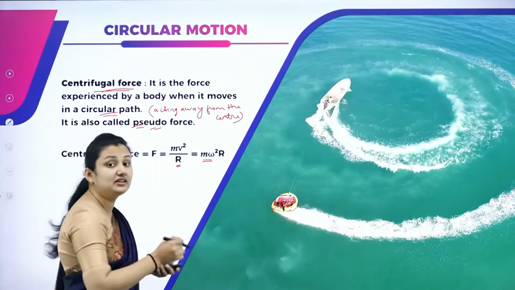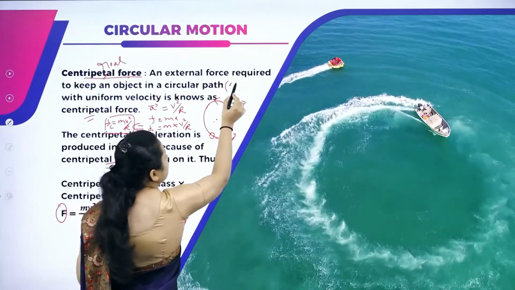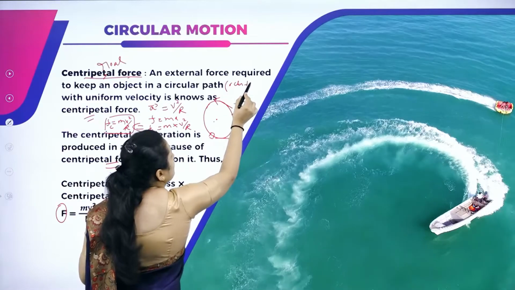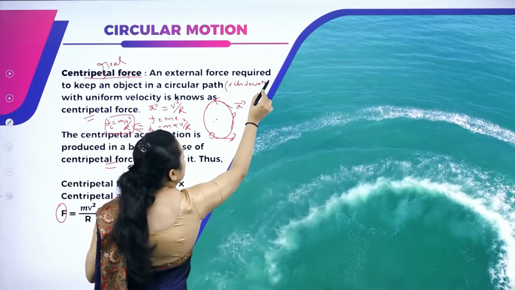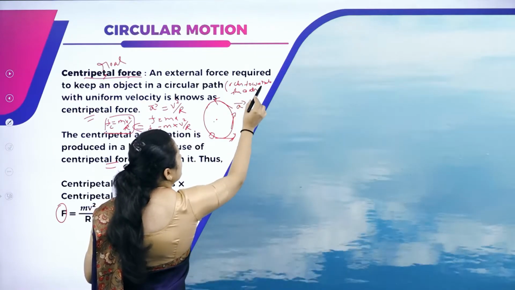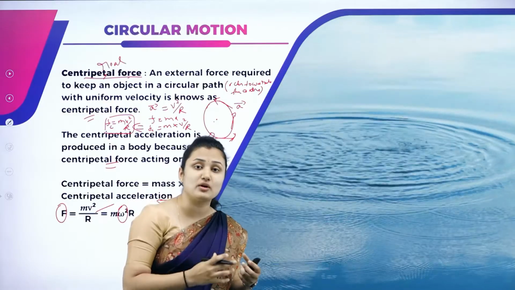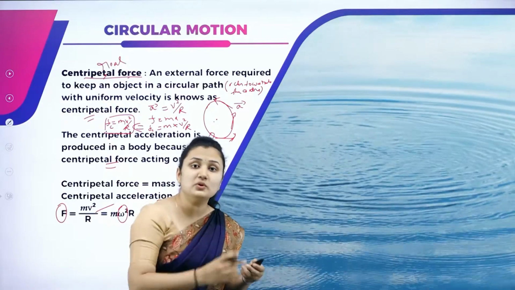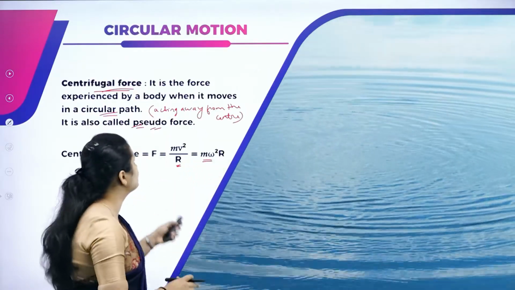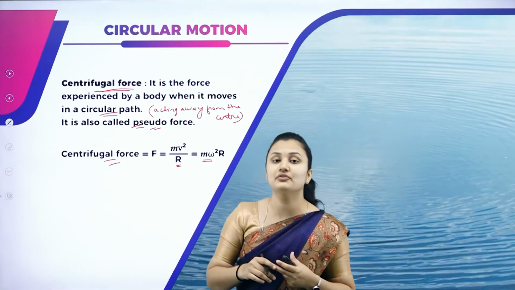Whereas centripetal force acts towards the center. This force is responsible for the object to move in a circular path, whereas centrifugal force acts away from the center or axis of rotation.